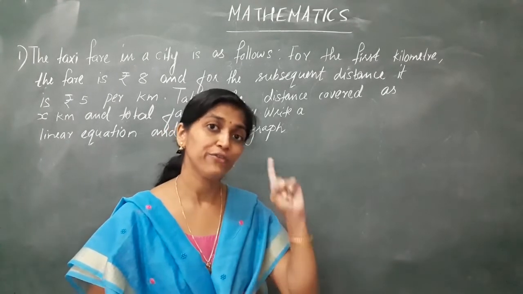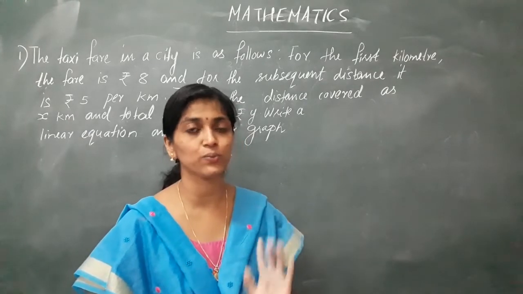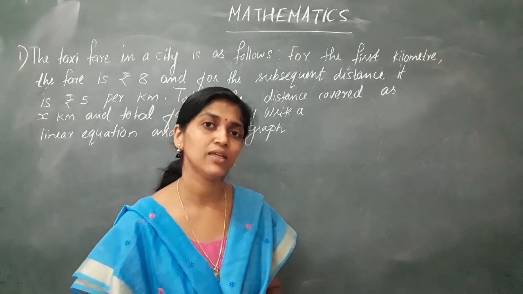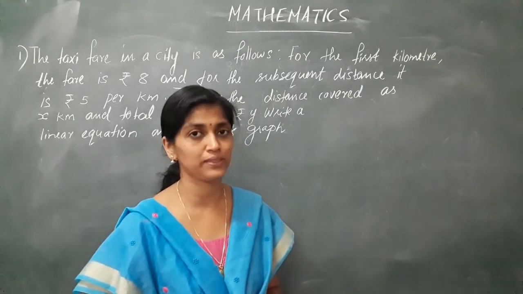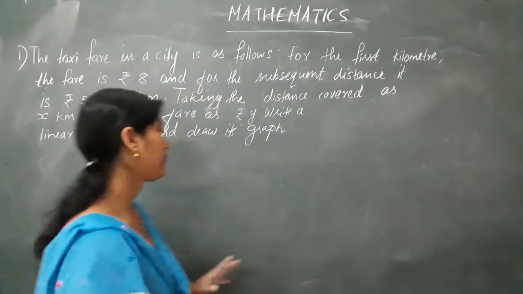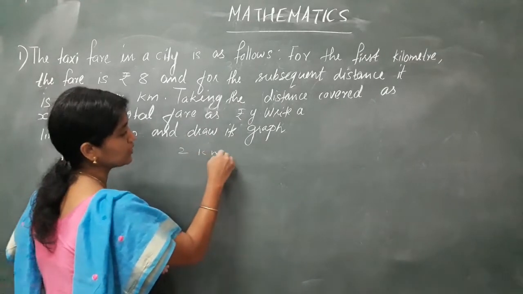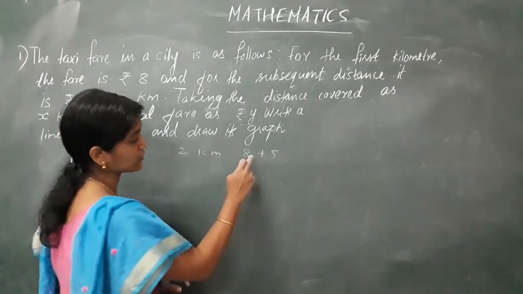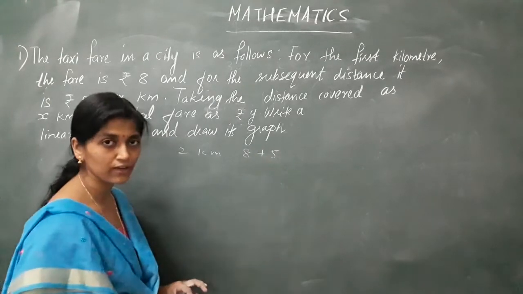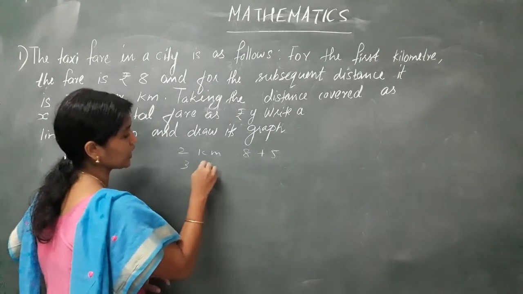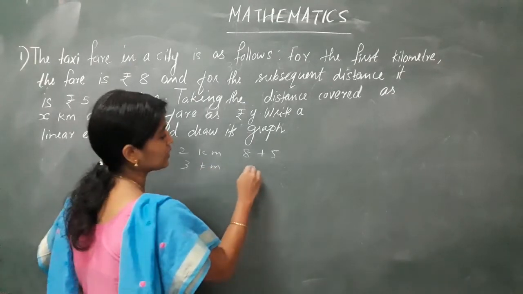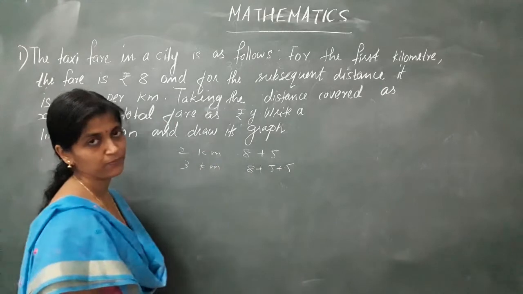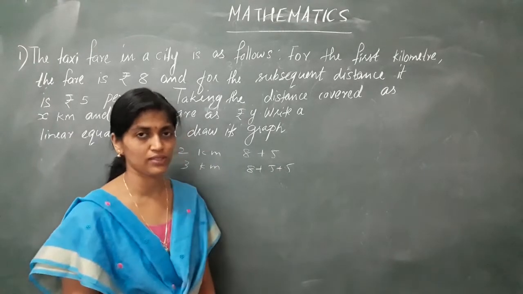For the first kilometer we have to give 8 rupees, and for the subsequent kilometers only 5 rupees. So if I go 2 kilometers, I give 8 plus 5. That is, for the first kilometer 8, second kilometer 5. Now for 3 kilometers, I have to give 8 plus 5 plus 5. For each next kilometer I will give only 5. Yeah, that is the meaning of the question.